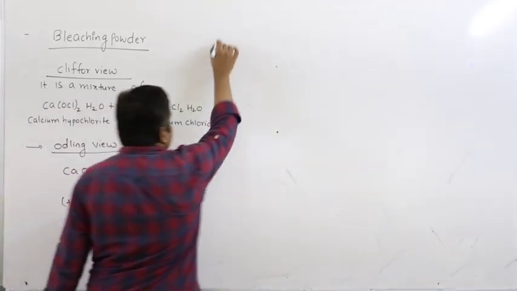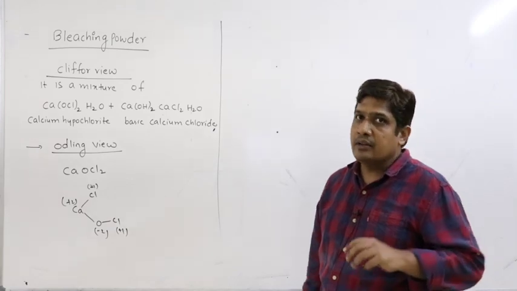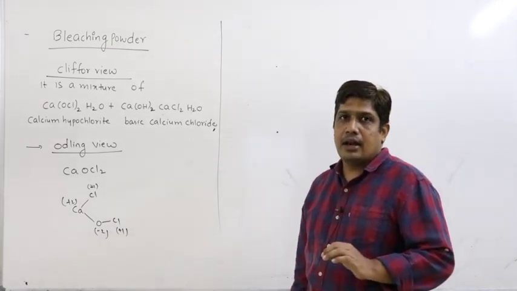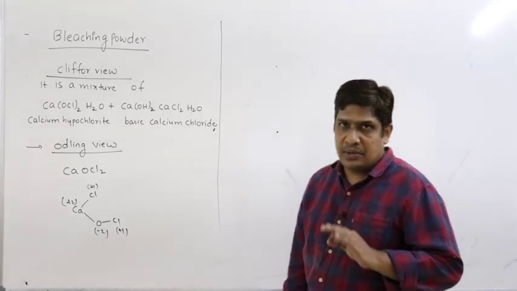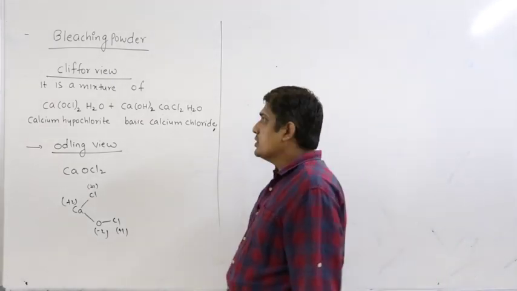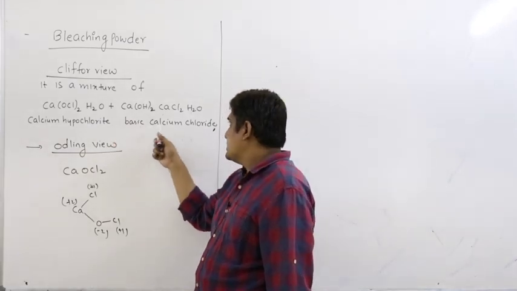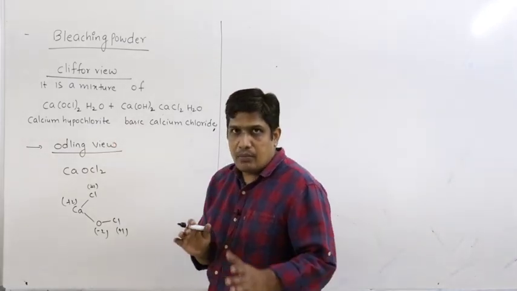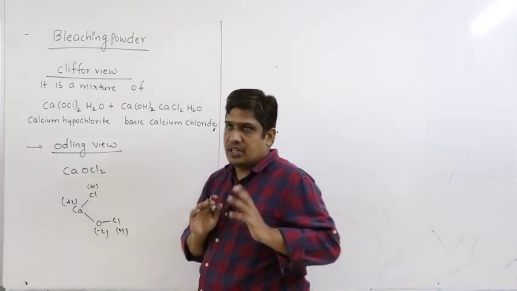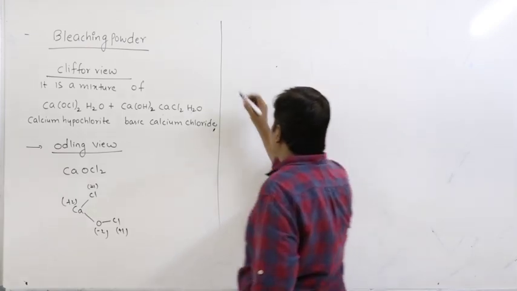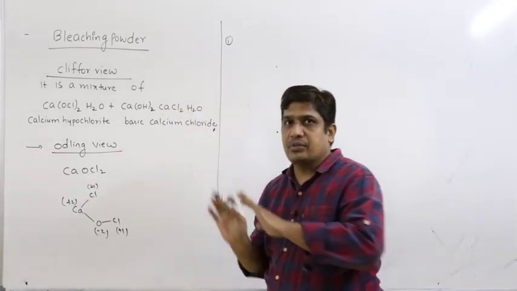When you do the experiment and examine bleaching powder under a microscope or by X-ray examination, it is found that it is a mixture of calcium hypochlorite and basic calcium chloride. But we study the chemical properties with respect to the Odling formula. What is the reason? First, see how you prepare bleaching powder. Let us start from that point.